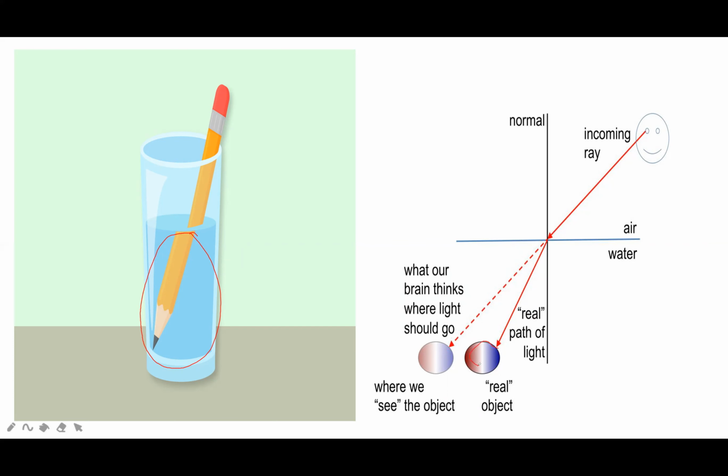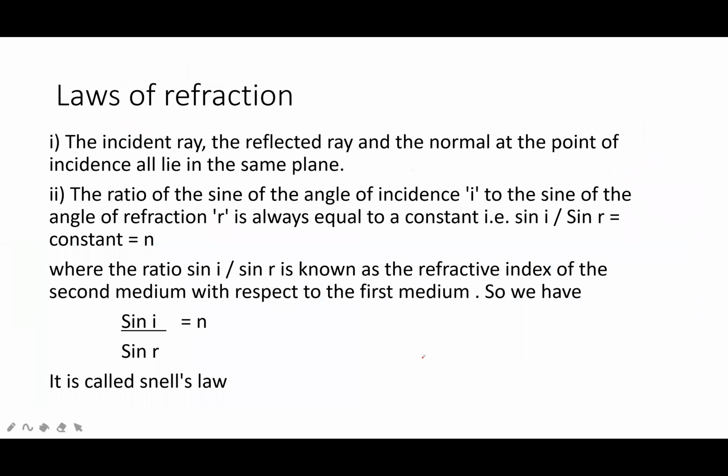If you place a coin in water, it will appear at a different place to you. It is because of refraction. Laws of reflection: the incident ray, the reflected ray, and the normal at the point of incidence all lie in the same plane. Already discussed.